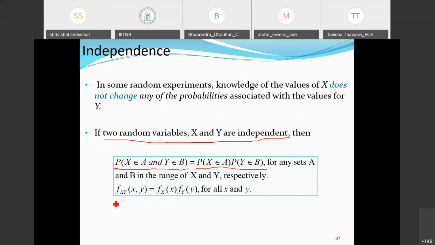Later, the PDF can also be calculated. The joint probability density function will be equal to the multiplication of the individual probability density function of x and the probability density function of y, for all x and y. This is the simplified case whenever x and y are independent. Whenever they have some dependency, we need to consider the dependency aspects too in our analysis.